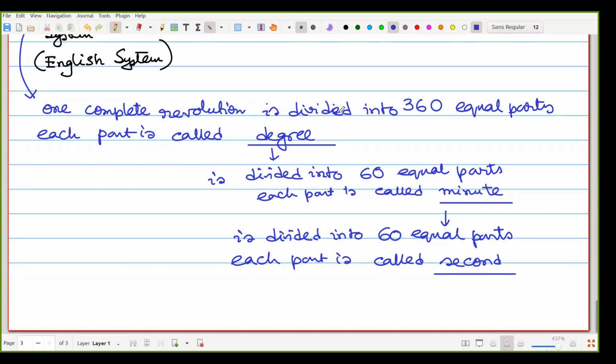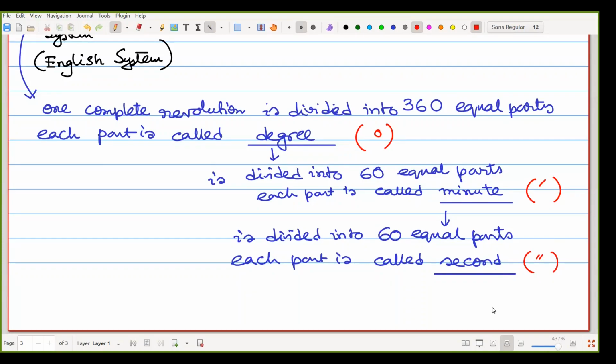The degree by notation is a small o, each minute by symbol is a single dash, and each second is a double dash.